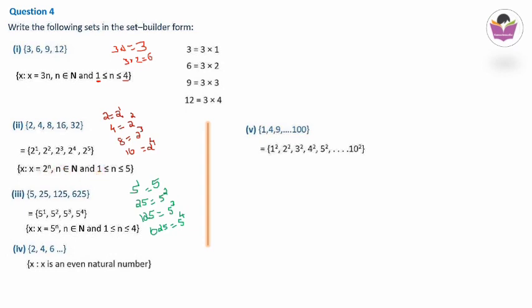That is equal to the set of all 1 squared, 2 squared, 3 squared, etc., up to 10 squared. Then we can write it as the set of all x such that x is the square of natural numbers less than or equal to 10. Square of natural numbers less than or equal to 10, because it starts from 1. That's why we are using natural numbers. 1 squared, 2 squared, up to 10 squared. So this is quite a common way of writing.